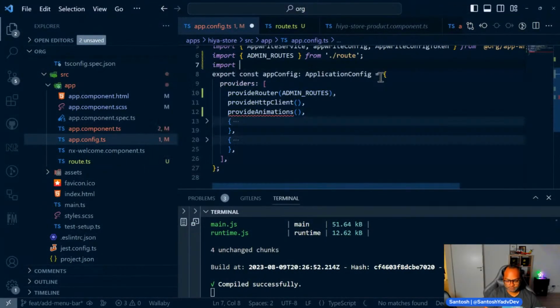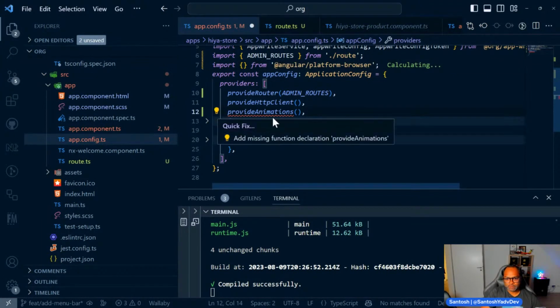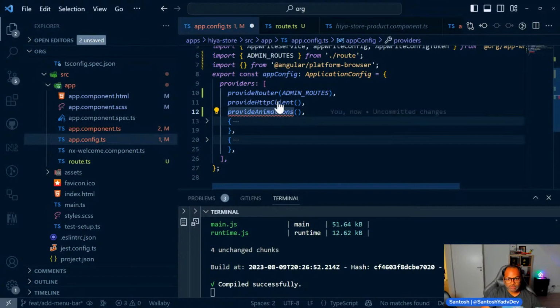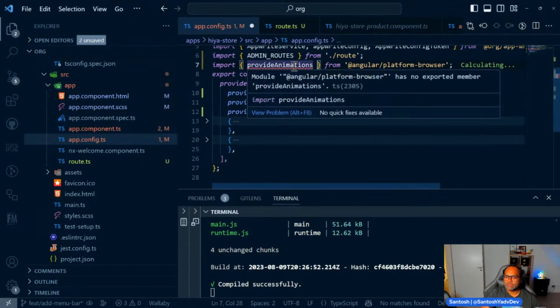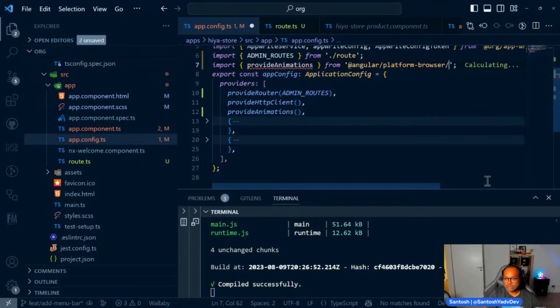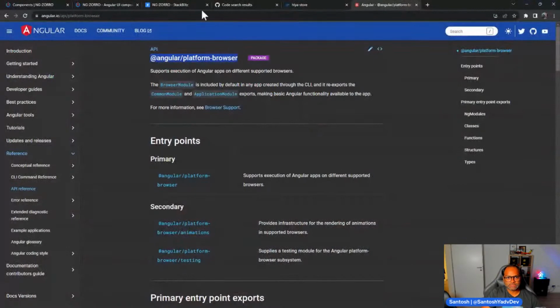Let's import, imports, splash image. Okay, so let's see if doing this is enough.